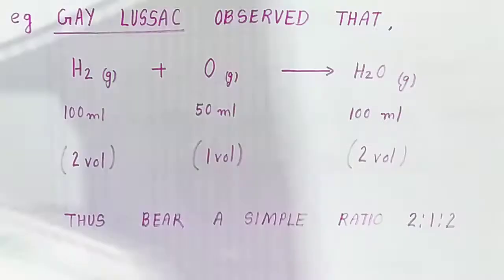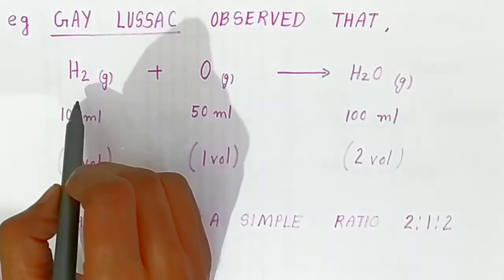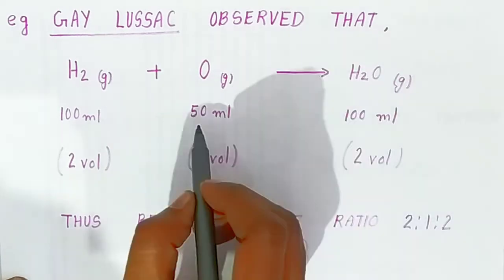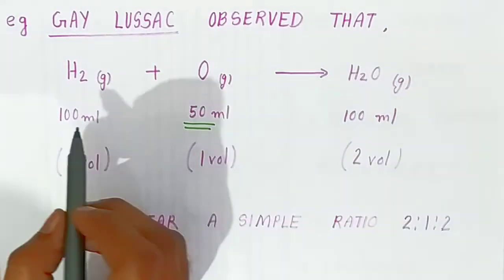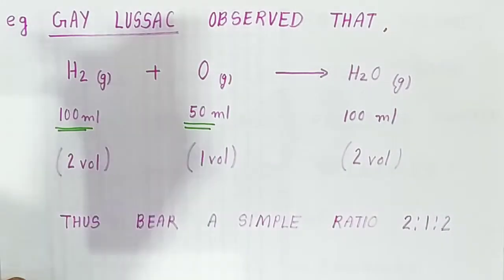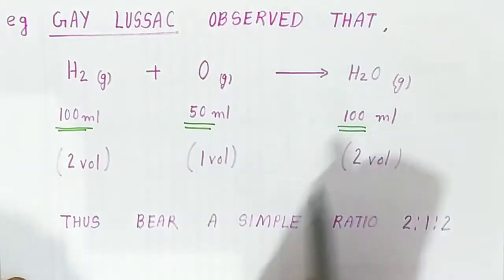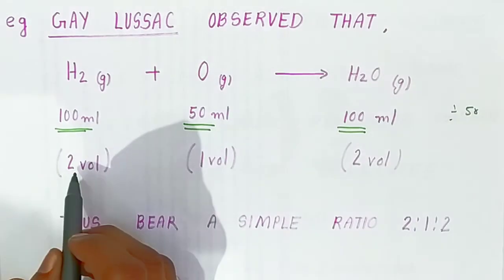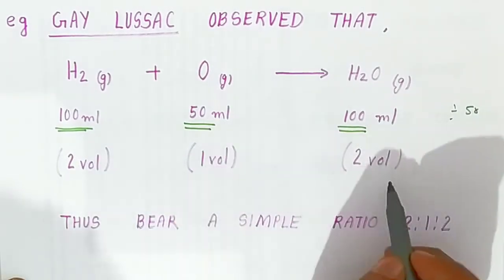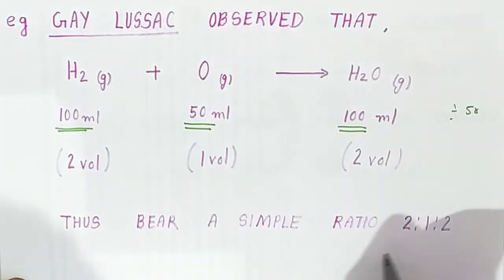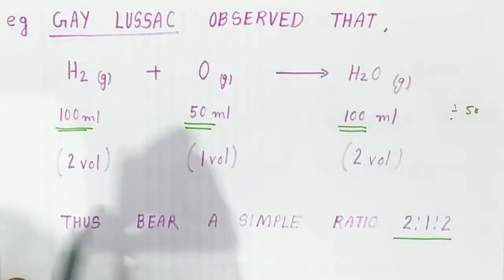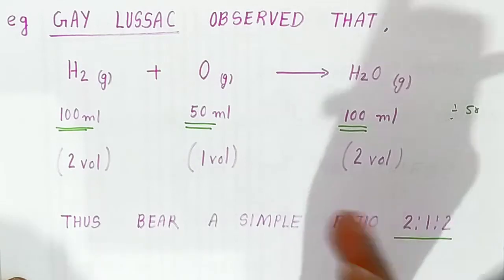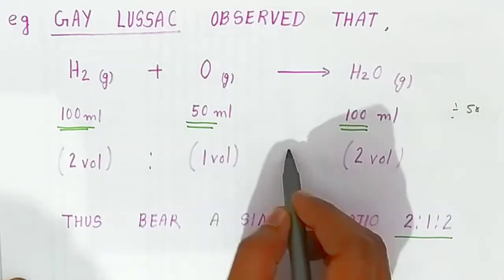See for example, students, here we have taken the example of hydrogen gas combined with oxygen gas to give water. So here, students, 50 ml of oxygen requires 100 ml of hydrogen gas, forming 100 ml water. So when you see the volume, students, you have to divide this by 50. So you will get 2 volumes combining with 1 volume of oxygen and giving 2 volumes of water. Thus a simple ratio is coming, 2:1:2. This is the fixed volume. So this is about gases, students, how gases combine and form the product. So the ratio is 2:1:2.